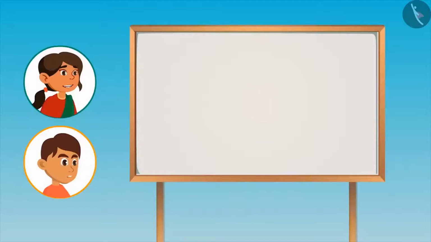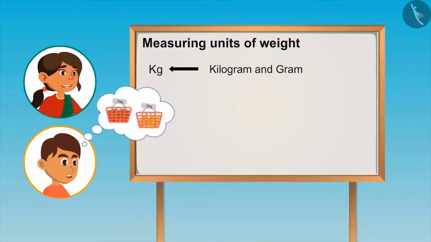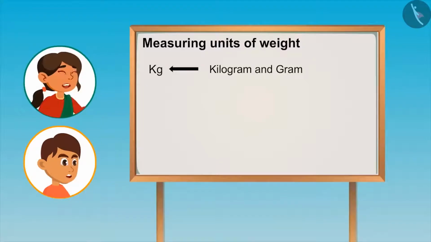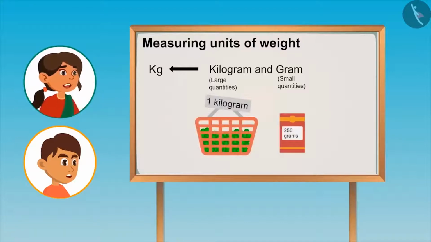Look, Neetu, when we measure the weight of an object, we measure it in the units of kilogram and gram. Kilogram is also known as kg. You have heard it, right? When mother brings 1 kg of tomatoes or potatoes from the market. Yes, brother. And kilogram is used to measure large quantities of an object, while gram is used to measure small quantities of it. Okay, brother, like 1 kilogram of peas and 250 grams of chili powder?